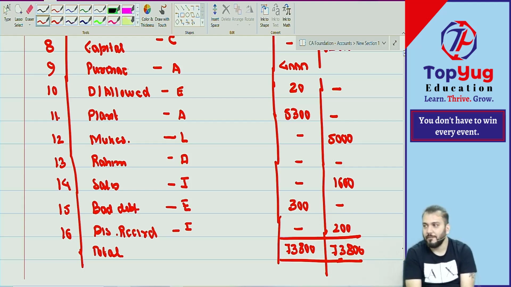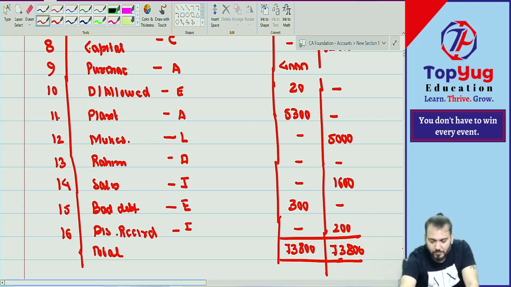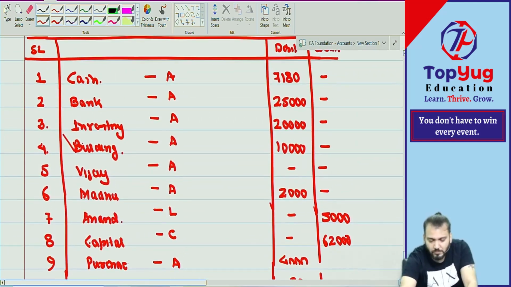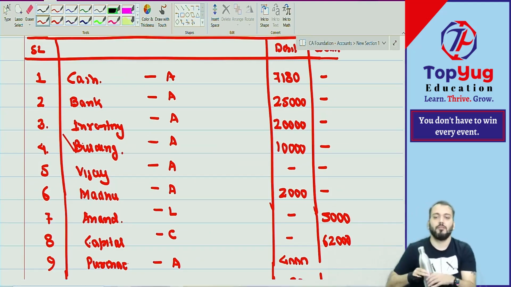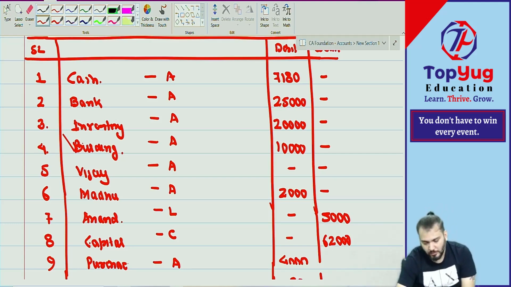Understood? Have you understood this point? Correct? This much you understood? Scroll up, get down. Check the amount.